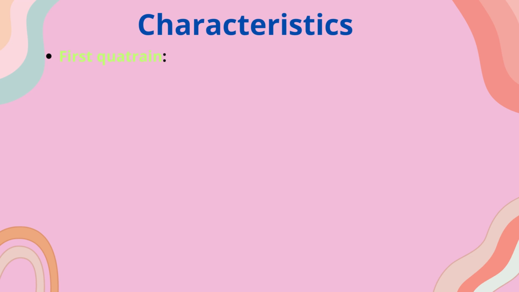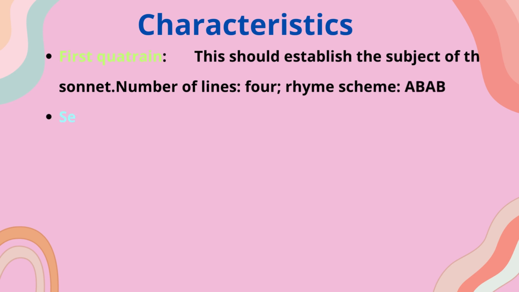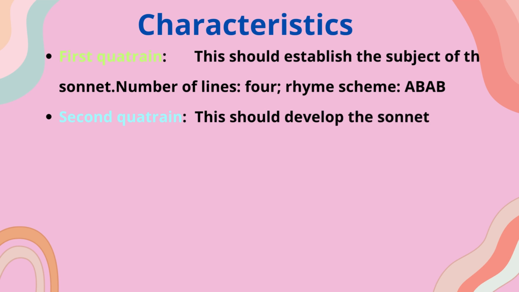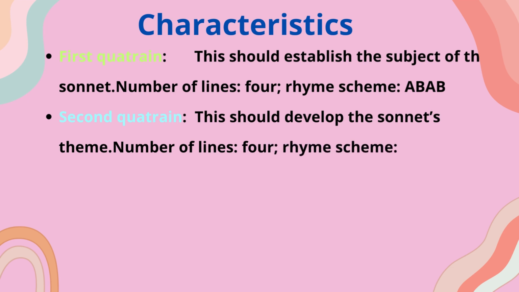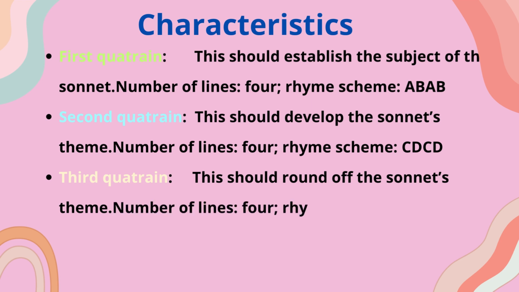And moving forward, what are the characteristics of a Shakespearean sonnet? The first quatrain has four lines and the rhyme scheme is AB, AB. This establishes the subject of the sonnet. Moving to the second quatrain, this develops the sonnet's theme and it has four lines. The rhyme scheme is CD, CD. The third quatrain goes around the theme. Here he speaks around the theme and it has four lines. The rhyme scheme is E, F, E, F. The fourth part, the couplet, acts as a conclusion. See, every speech starts with good morning and ends with thank you, right?